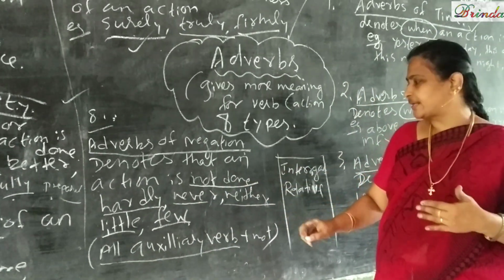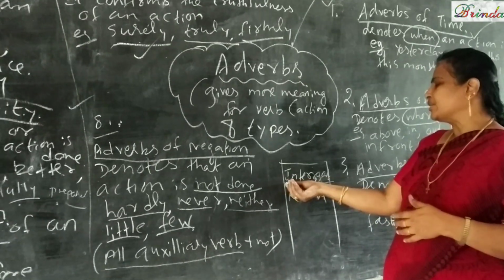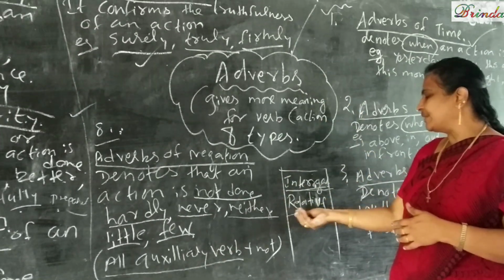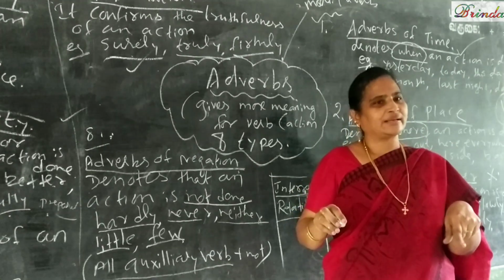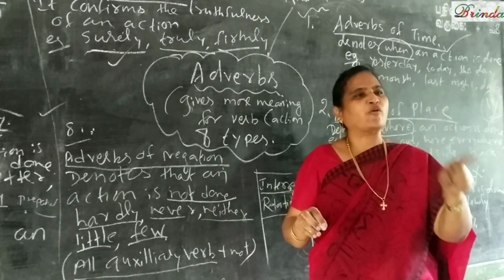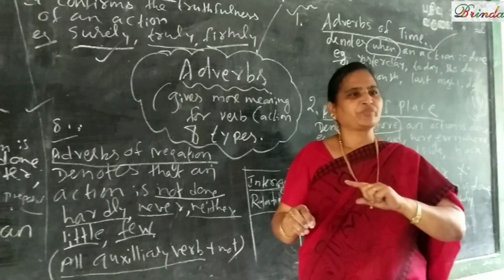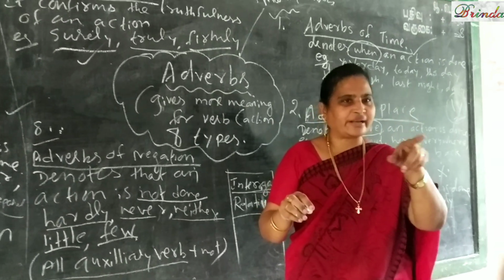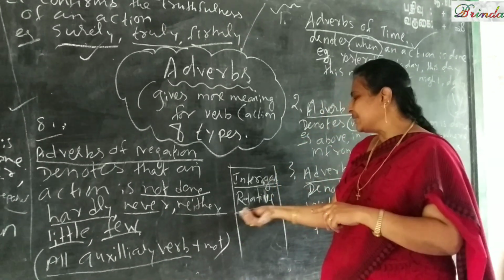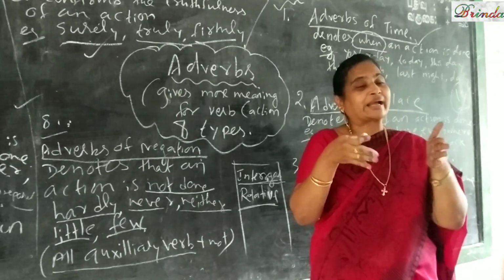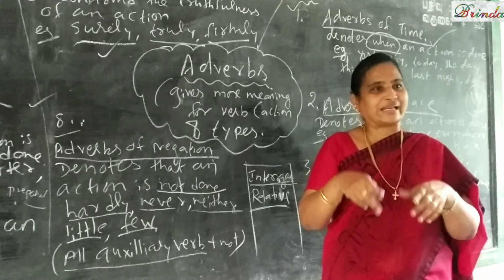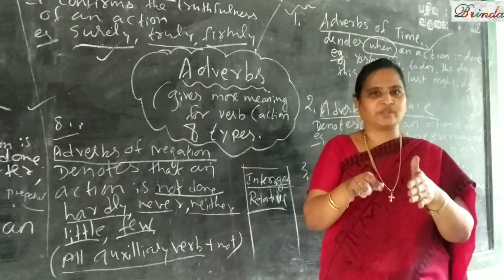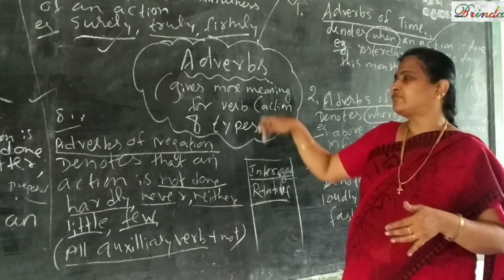இதையும் தாண்டி இன்னொன்று இருக்குது, that is called as interrogative adverb, relative adverb. Interrogative adverb naka question, கேள்விக்குறி. Okay, like what, why, where, when, how. ஒரு ஆக்ஷனுக்கு why, what, where, when, how வருது. And relative naka அது ஒரு connecting one. Okay, this is the book, which, what, அங்கேயும் relative one. Connecting பண்ணி வரும்போது that is called as relative adverbs.